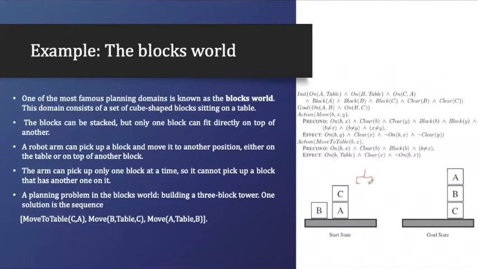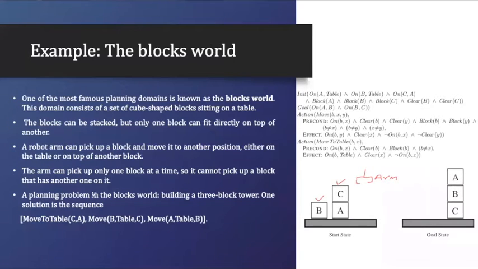So if we have an arm, let's say you assume that this is a robotic arm. Which block can the robotic arm pick up? It can pick up block C, and it can pick up block B, but it cannot pick up block A. Why? Because C is on top of block A. So block A is not clear. That's why block A cannot be picked up.